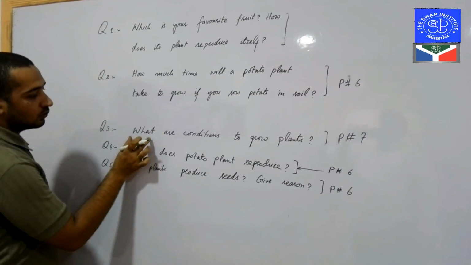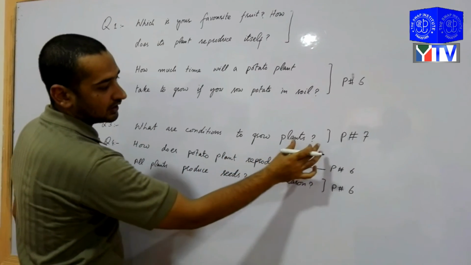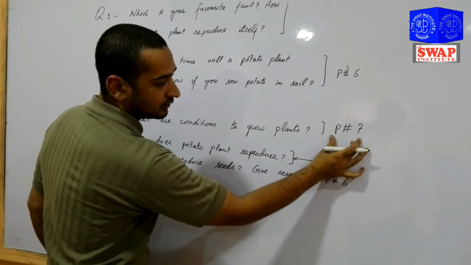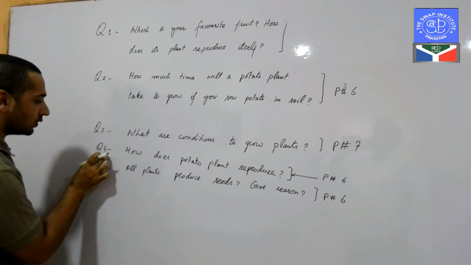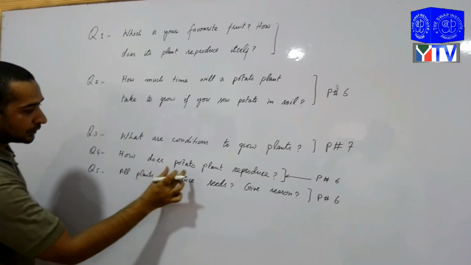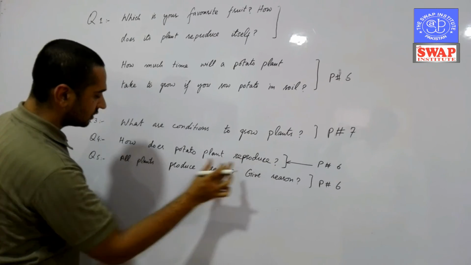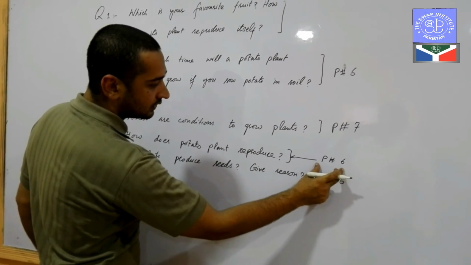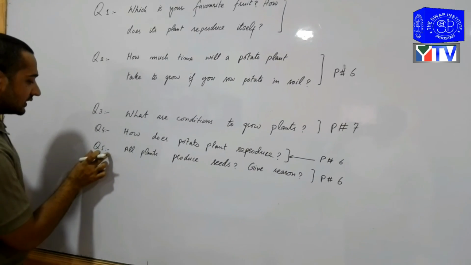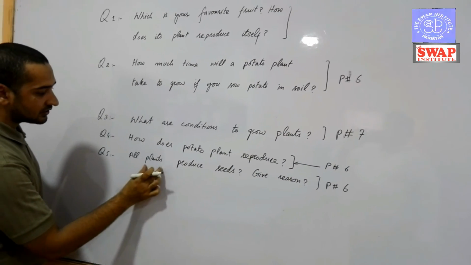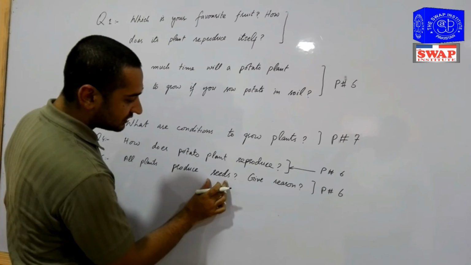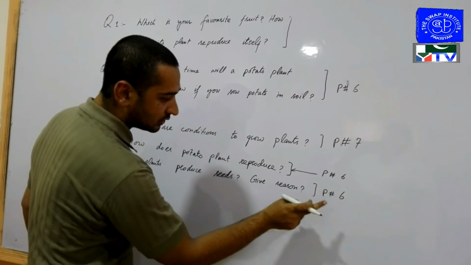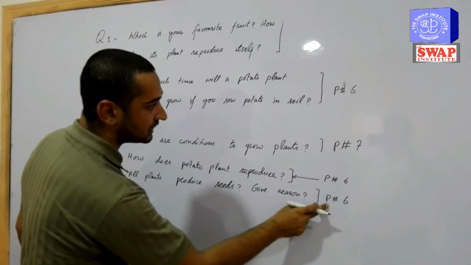Question number 3: what are the conditions to grow the plants? The answer of this question is on page number 7. Question number 4: how does potato plant reproduce? The answer of this question is on page number 6. Question number 5: do all plants produce seeds? Give reason. The answer of this question is on page number 6.